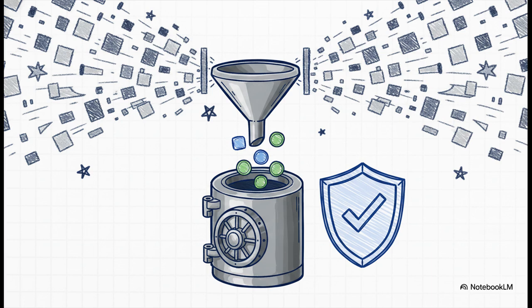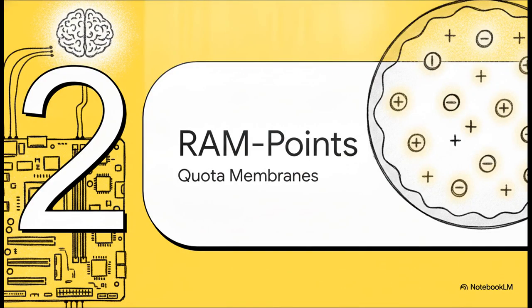By denying direct memory access and forcing the entire environment into this strictly controlled, explicitly defined scope structure, Merg-E guarantees that no hidden or malformed inputs can just slip past the runtime. You literally only get exactly what you explicitly permit through the language bindings. No surprises, no backdoors. Moving right along to Part 17, RAM points and quota membranes.